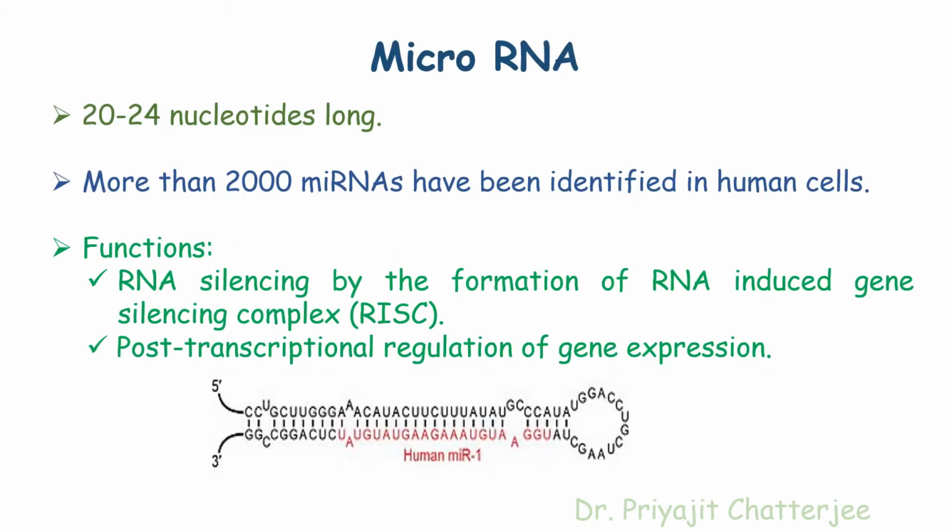The second non-coding RNA, that is the small non-coding RNA, is the microRNA, which is 20 to 24 nucleotides long. More than 2000 microRNAs have been identified in human cells. Their functions are RNA silencing by the formation of the RNA-induced silencing complex or RISC. They mediate post-transcriptional regulation of gene expression.